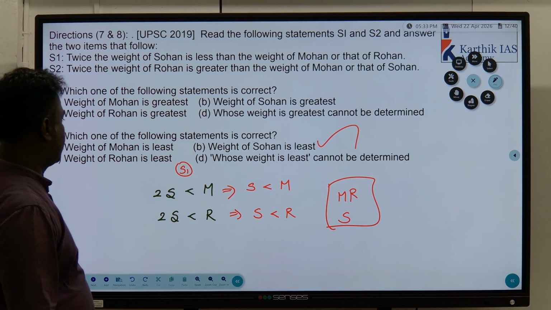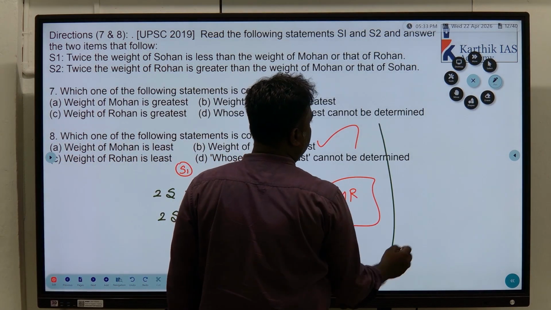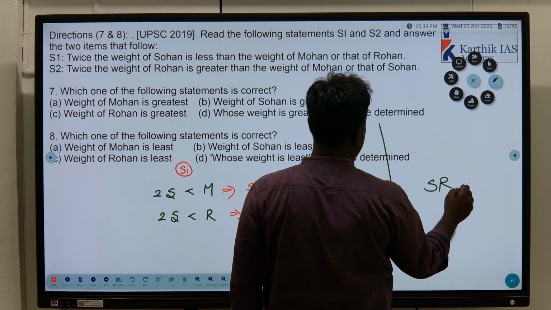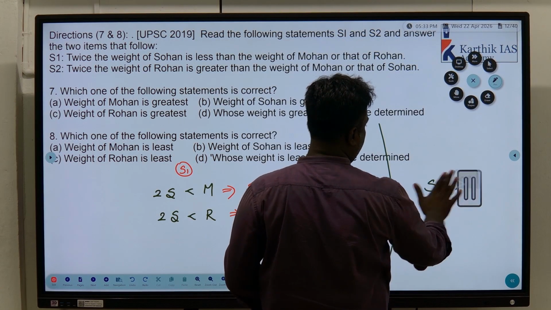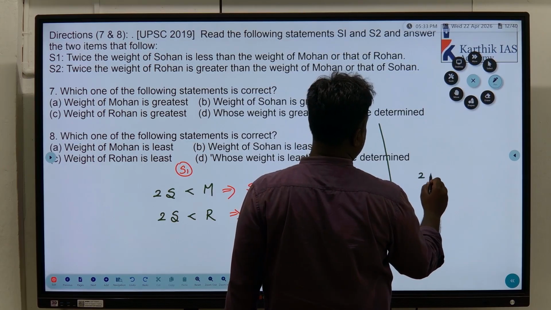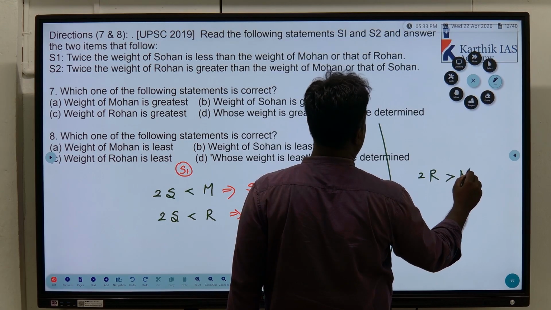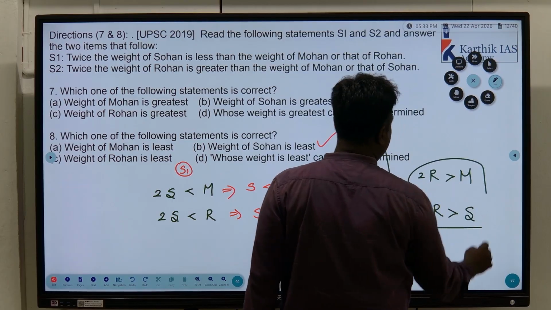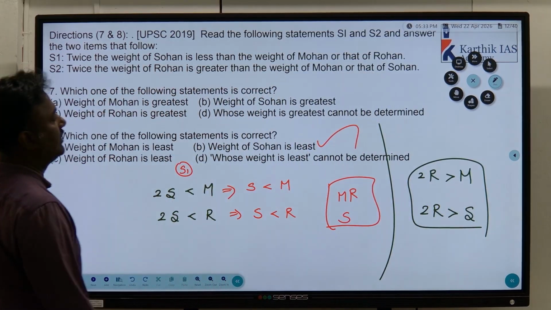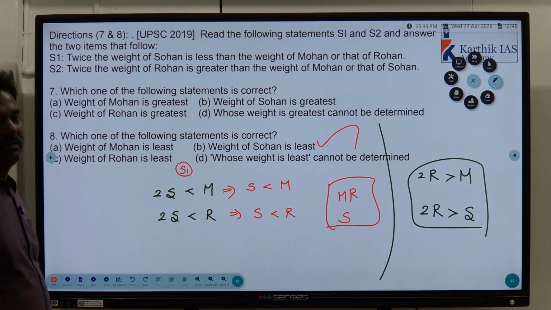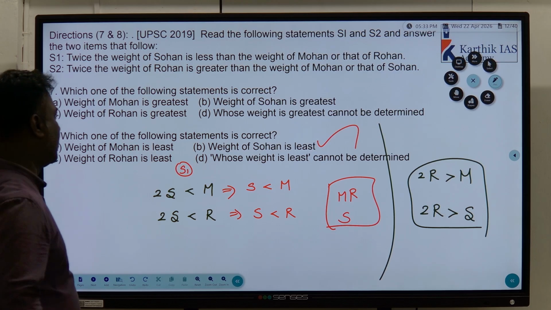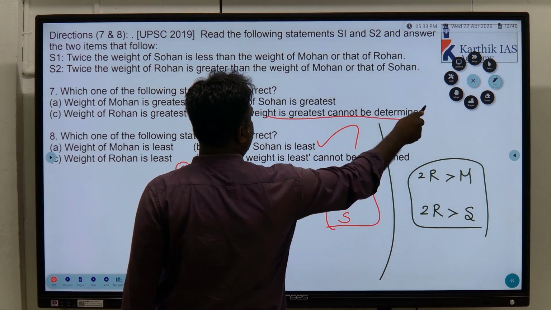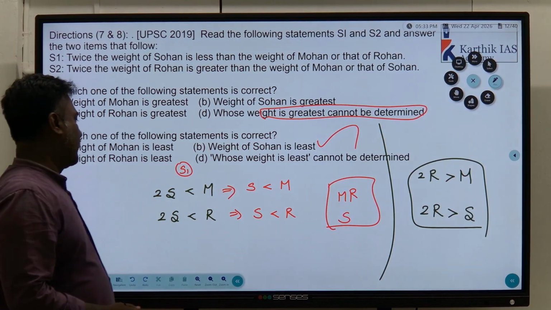Now we'll move on to statement 2. Twice the weight of Rohan is greater than the weight of Mohan. Twice the weight of Rohan is greater than the weight of Sohan. With this we can't conclude anything because twice the weight, it may be equal for Rohan and Mohan, it may be less than, it may be greater than, all the possibilities are possible. So who is actually greatest cannot be determined. Only the least we can determine. That's the point. Okay.